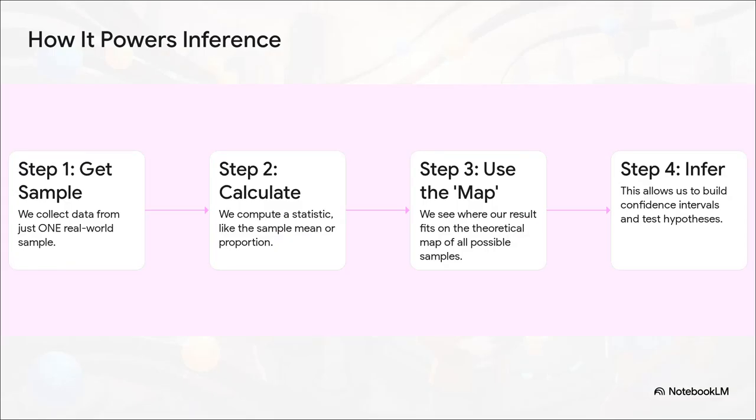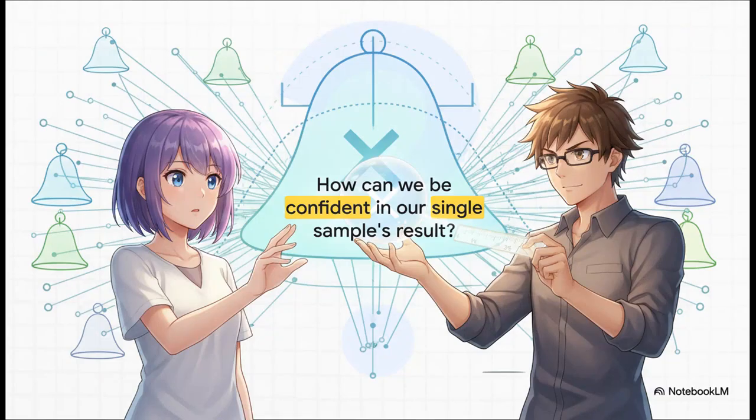Here's exactly how it works in practice. In the real world, we only take one sample, and we calculate our statistic. Then, we use that theoretical map, that sampling distribution we've been talking about. By seeing where our single result falls on this map of all possibilities, we can figure out just how likely or unlikely it was. And that is what lets us build confidence intervals and actually test our ideas about the population.